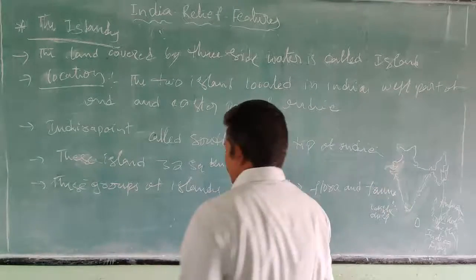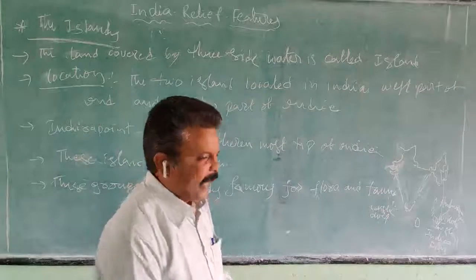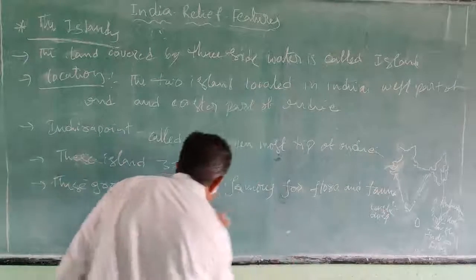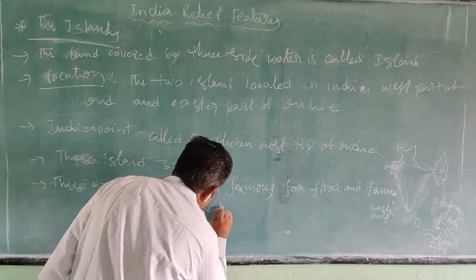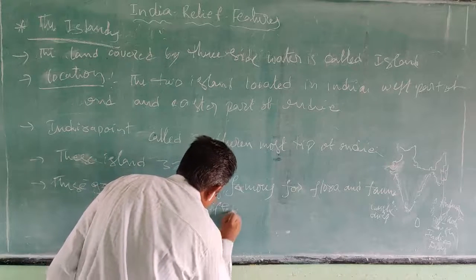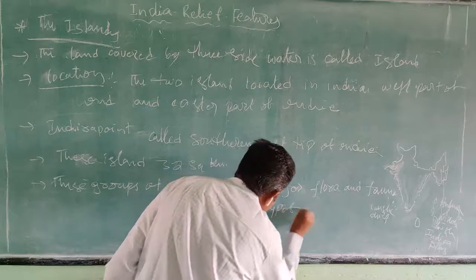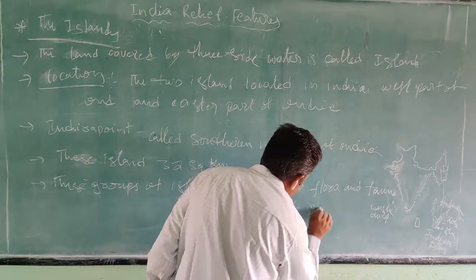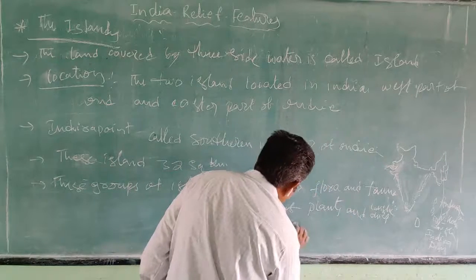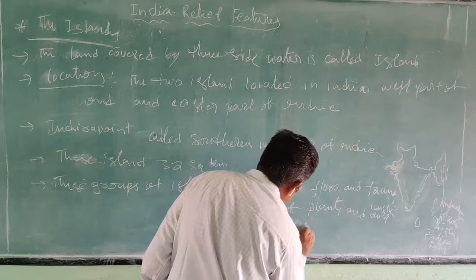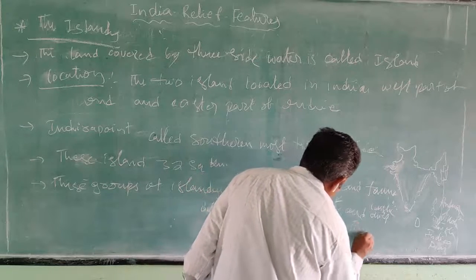Flora and fauna means different types of trees and plants, and wild animals, the animals found here.